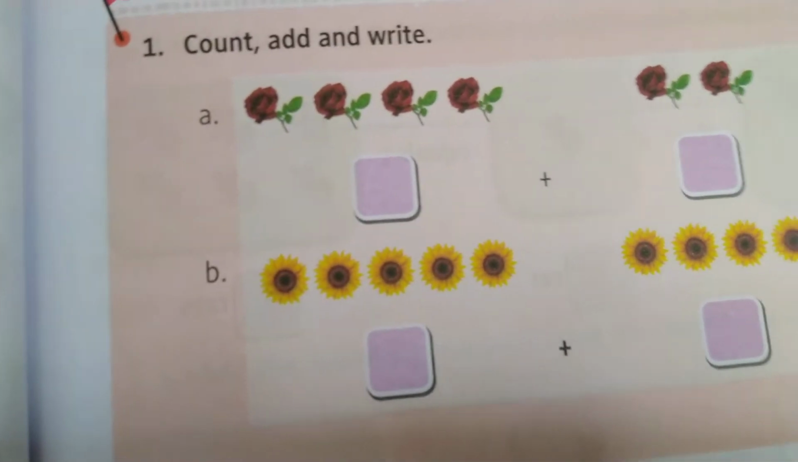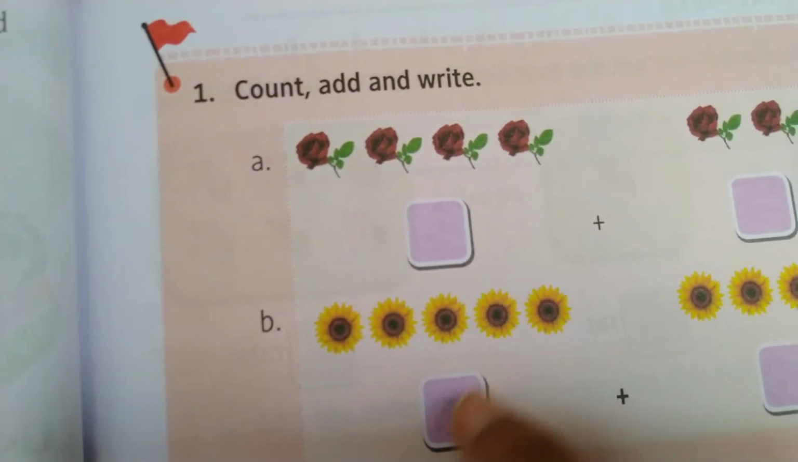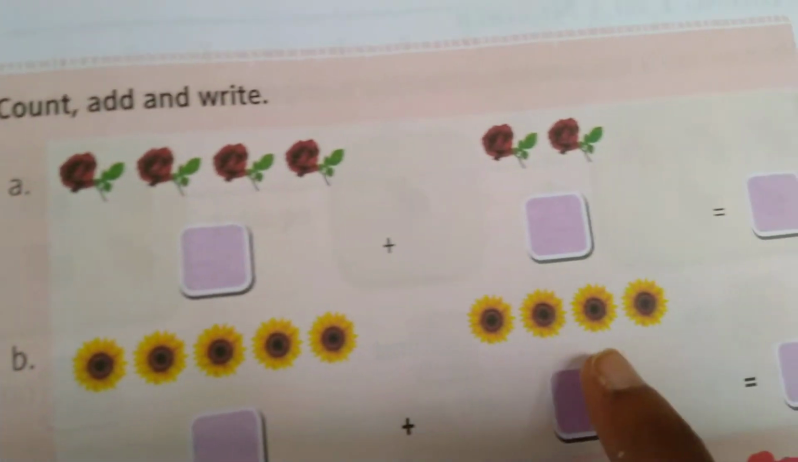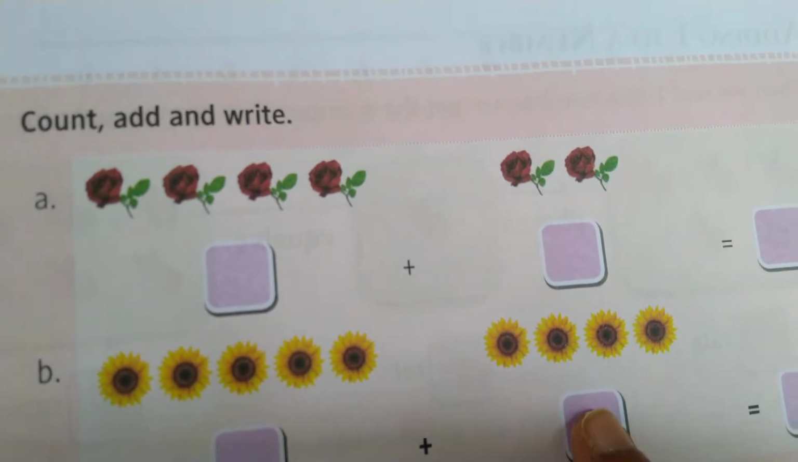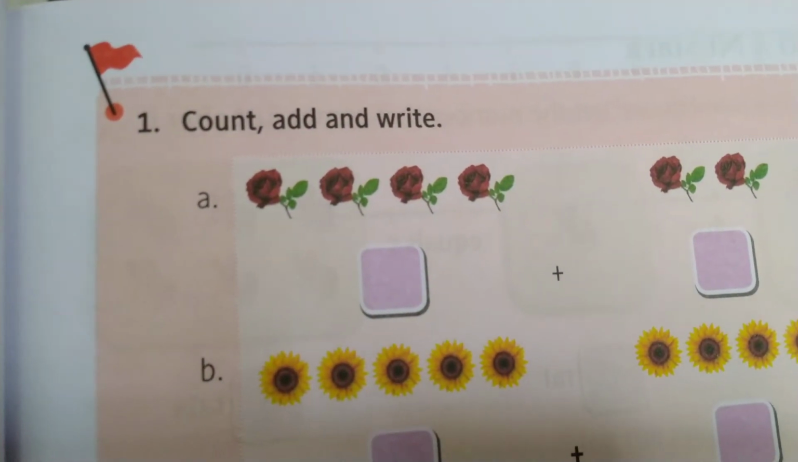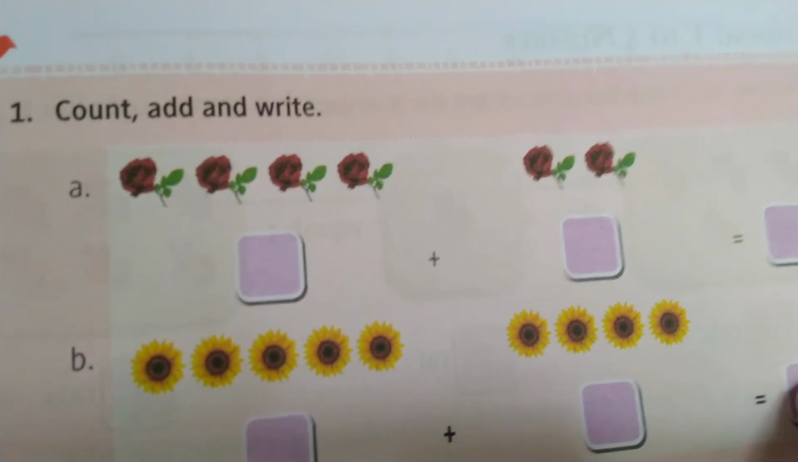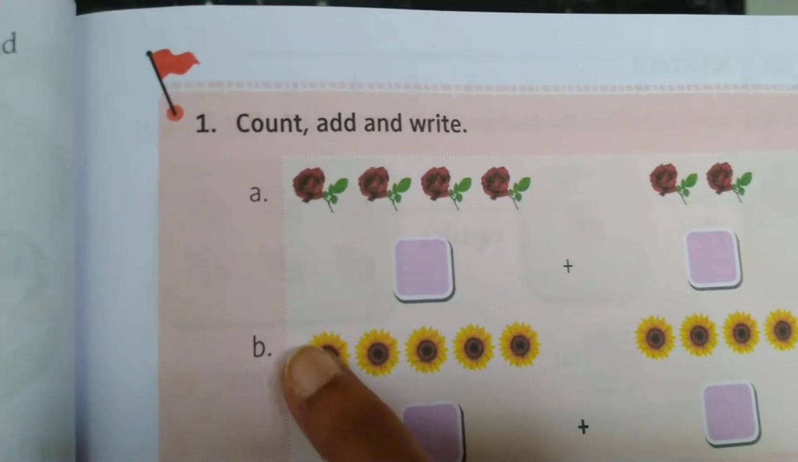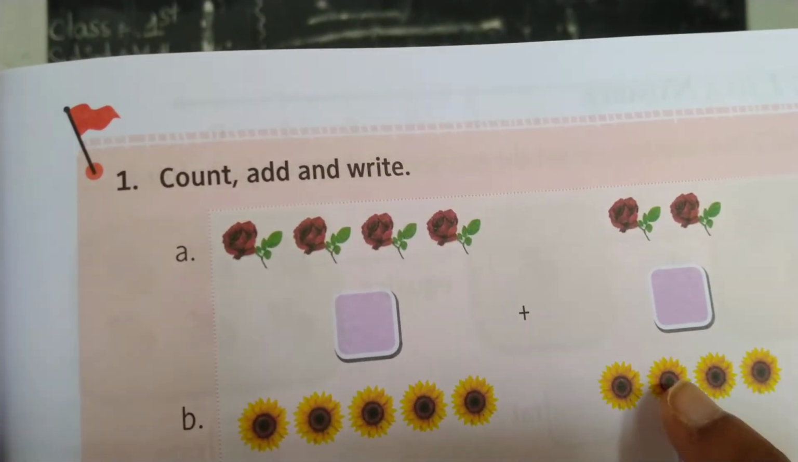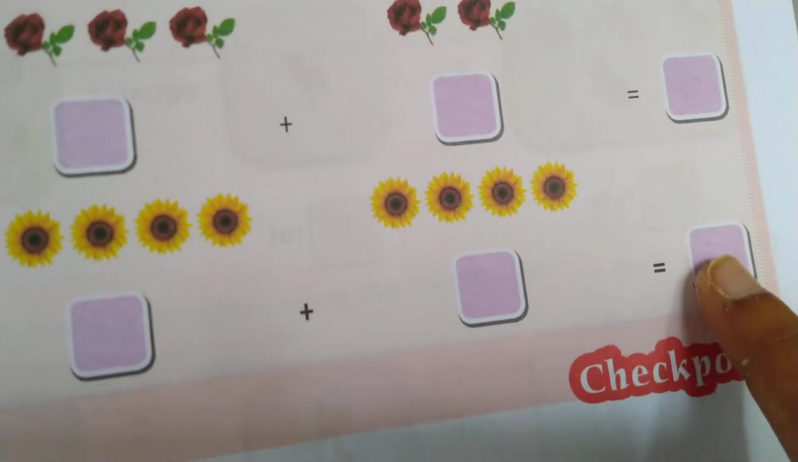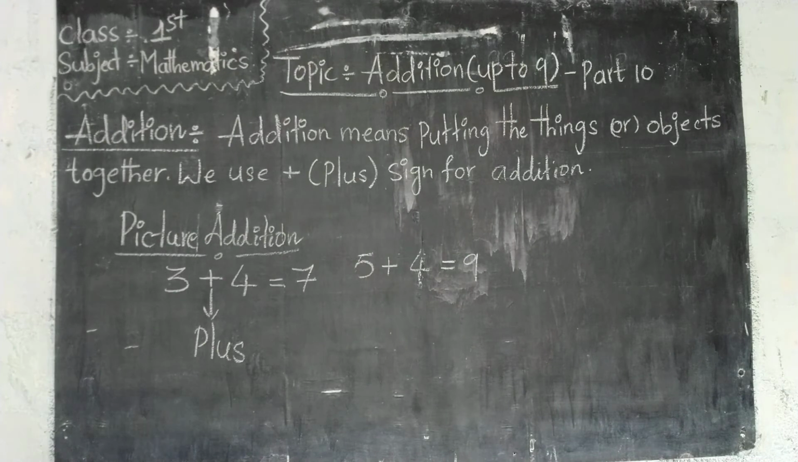4 plus 2 is 6. Next, 1, 2, 3, 4, 5. 5 plus 4. That means here 5 sunflowers are there. So here 5 plus 4. How can you write here 9? You just count them all. 1, 2, 3, 4, 5, 6, 7, 8, 9. So in this blank you have to write 9.